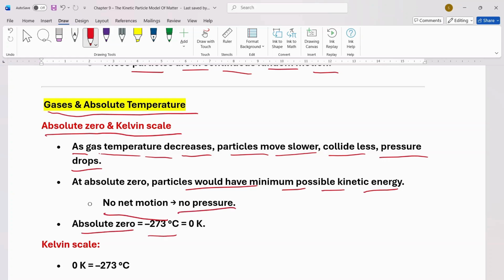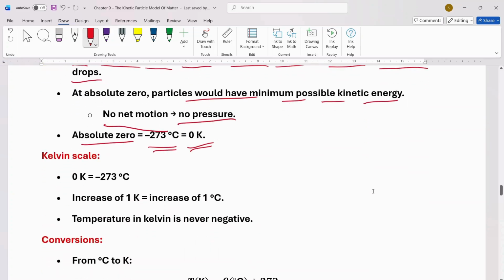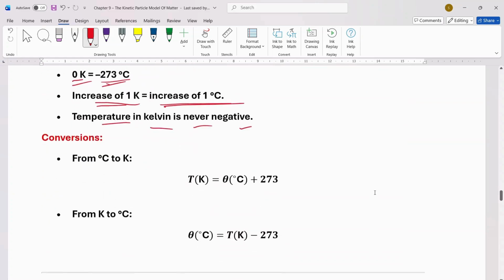Absolute zero is equal to minus 273 degrees centigrade, which is equal to 0 Kelvin. Let's talk about Kelvin scale. 0 Kelvin is equal to minus 273 degrees centigrade. An increase of 1 Kelvin means an increase of 1 degree centigrade. Temperature in Kelvin is never negative.